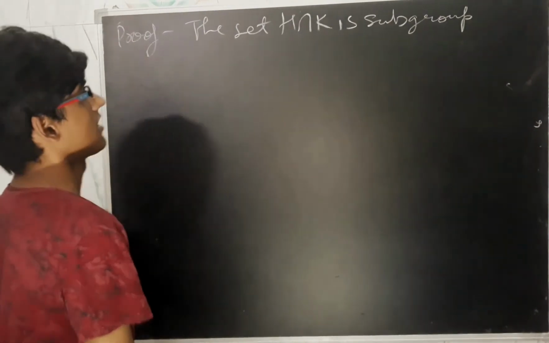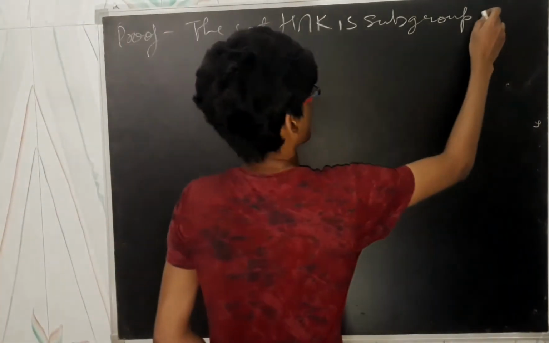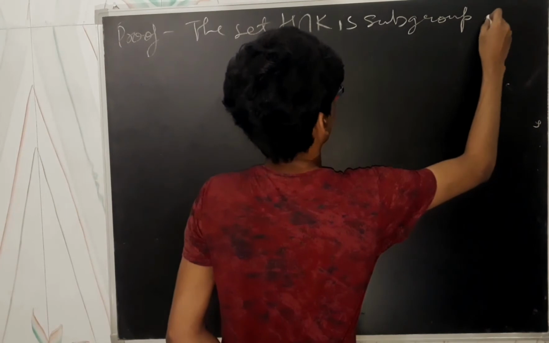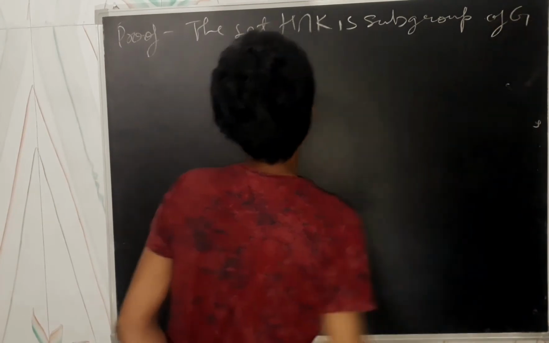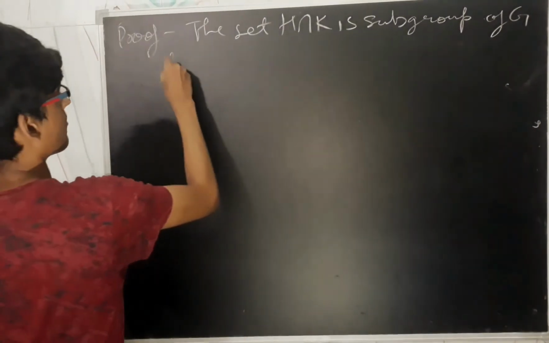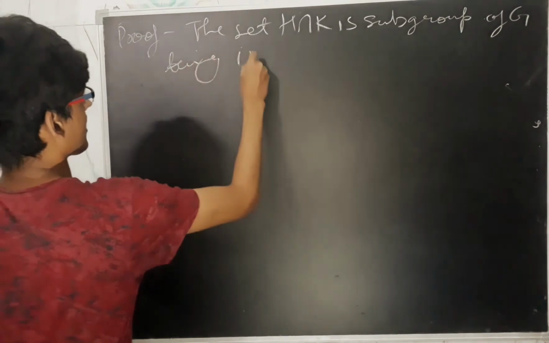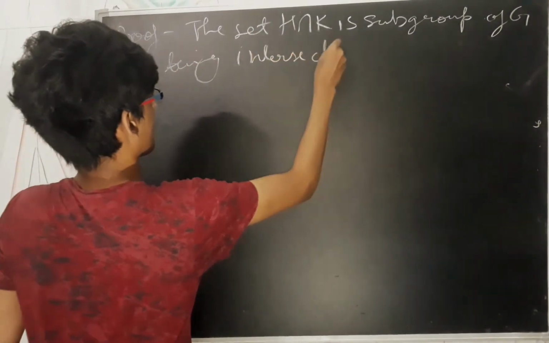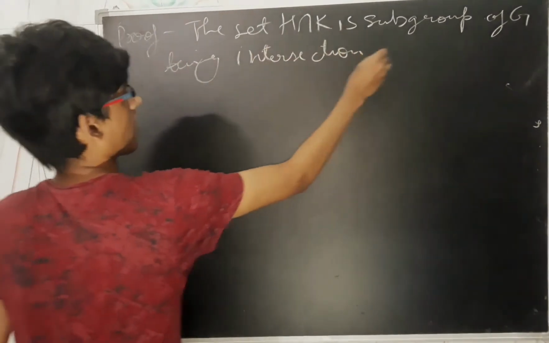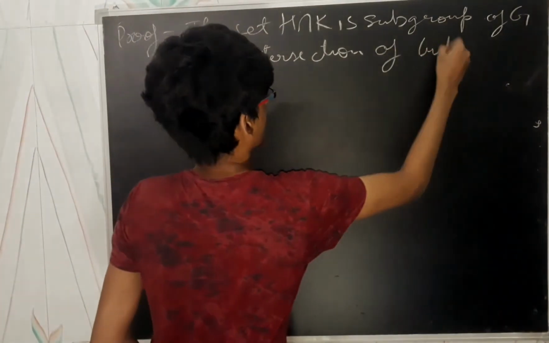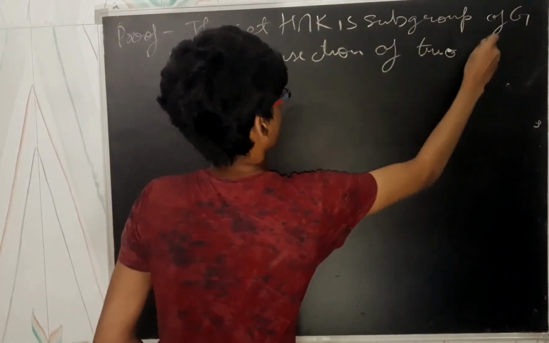This is a basic property. So it is a subgroup of G, being the intersection of two subgroups.